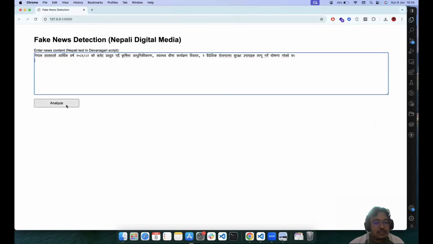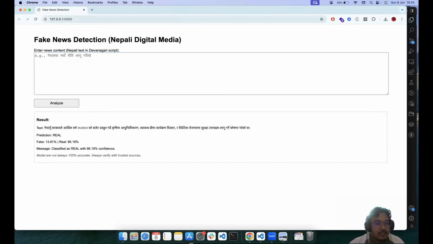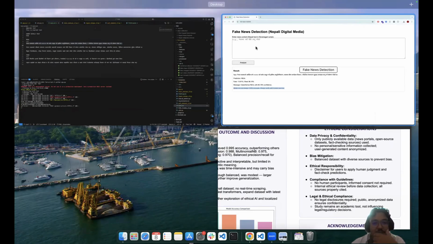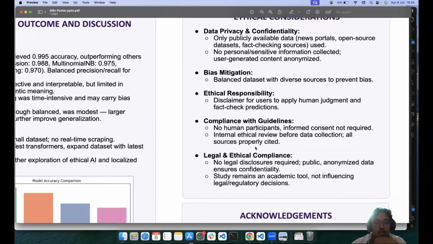I input the text here, and the prediction has been shown as real, fake percentage 13.81 and real 86.19. The message is classified as real with 86.19 confidence, and a disclaimer: models are not always 100% accurate. So yeah, this is a prototype demo from my end. Now let's get back to our poster presentation for the conclusion.